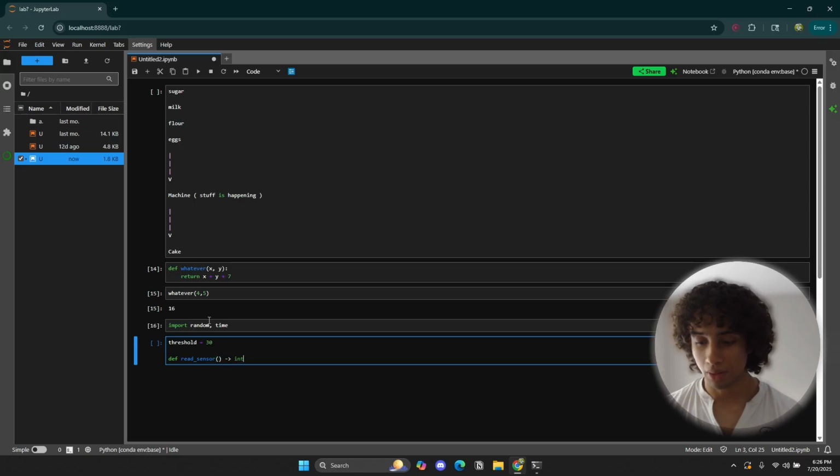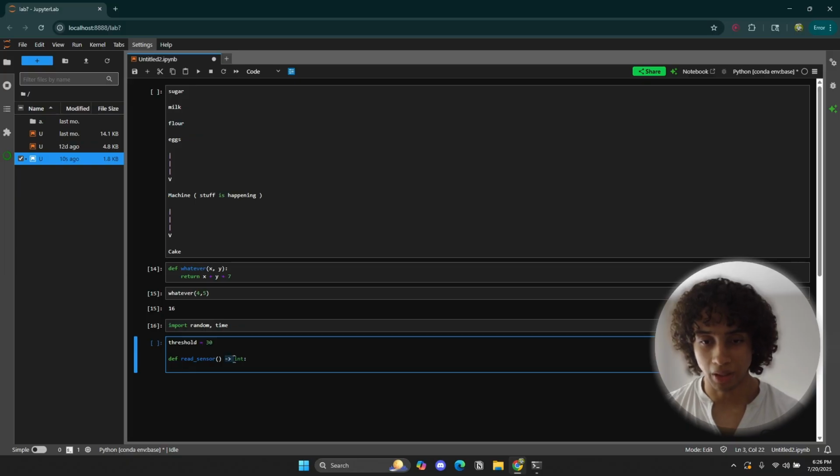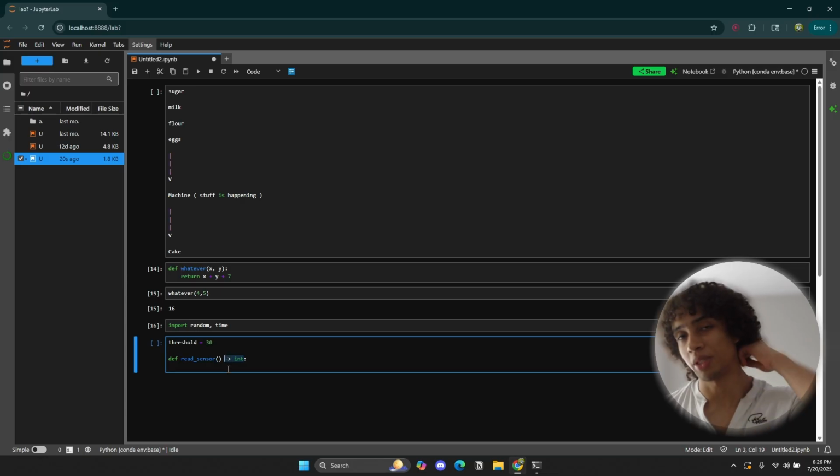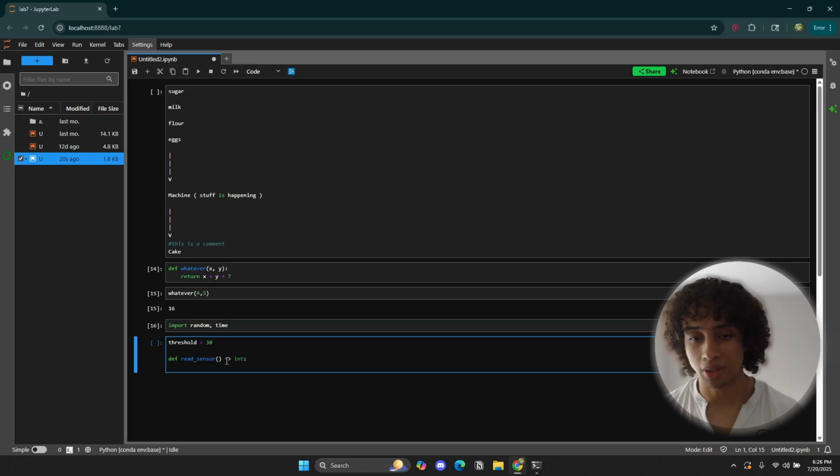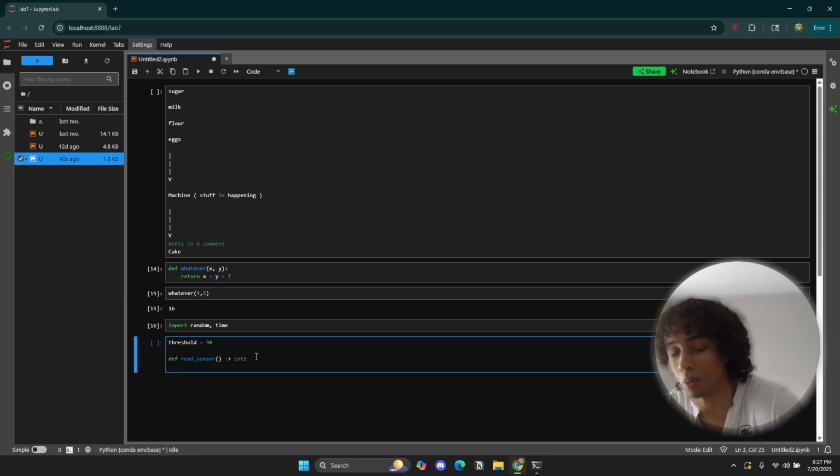So here's another way to define a function in Python. This arrow right here is just telling me what you're expecting the function to return. This really doesn't have any functional meaning to it. It's kind of like comments. You know, we already talked about comments. This is mainly just a notation to indicate to you, to developers, or even debugging tools that this function is supposed to return an integer. So if it's not returning an integer, then something is probably wrong.